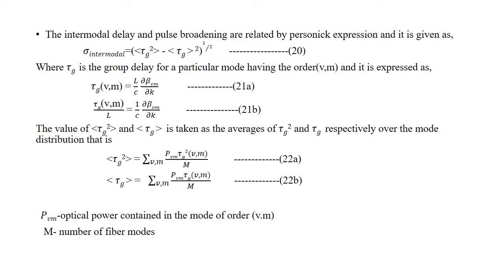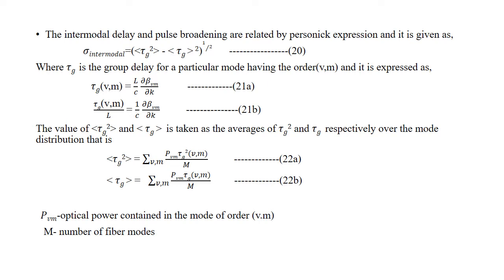So the intermodal delay and pulse broadening are related by the Personick expression, and it is given as sigma intermodal is equal to (tau g squared minus tau g) the whole power 1 by 2. Where tau g is the group delay for a particular mode having the order of v, m, and it is expressed as tau g of v, m is equal to L by C dou beta v m by dou k. So tau g v, m divided by L is equal to 1 by C dou beta v m divided by dou k.